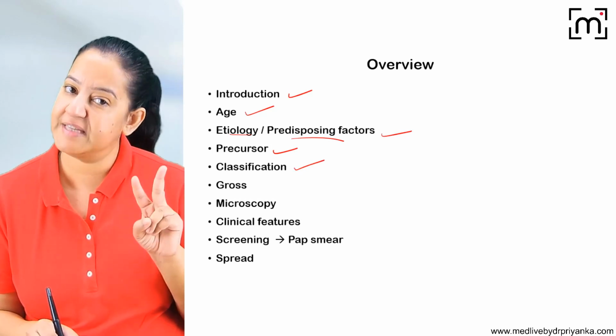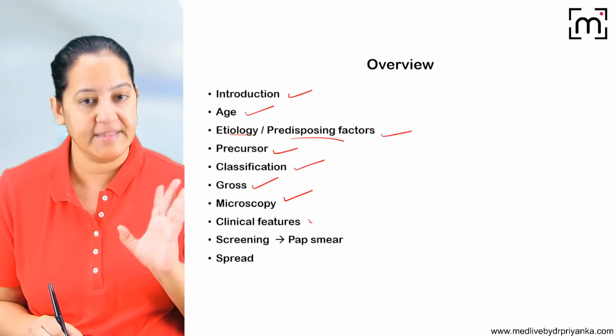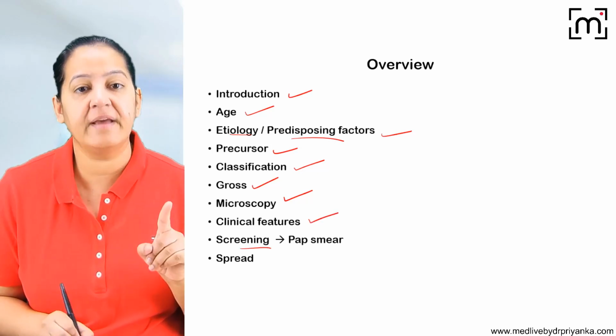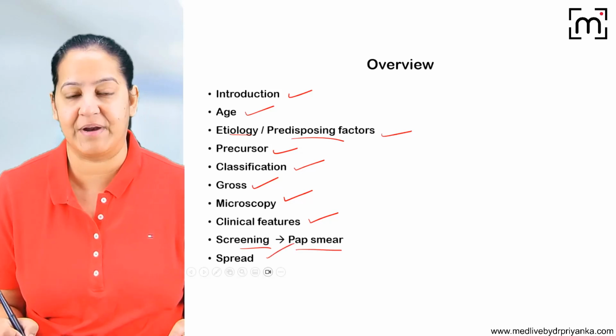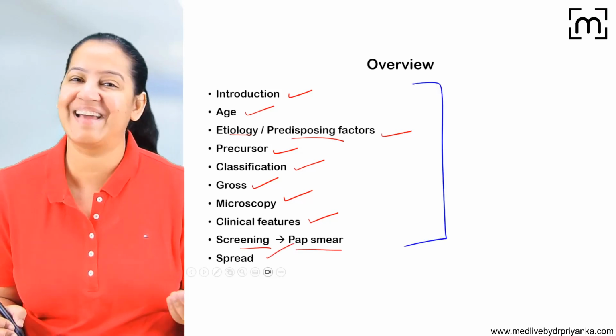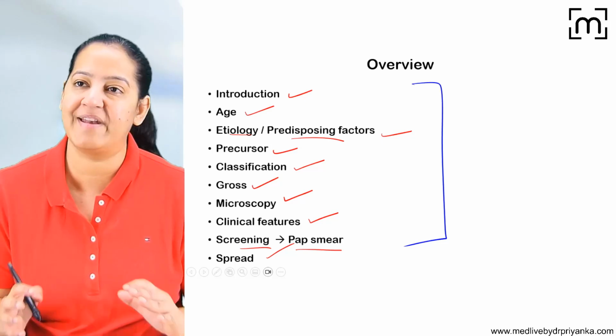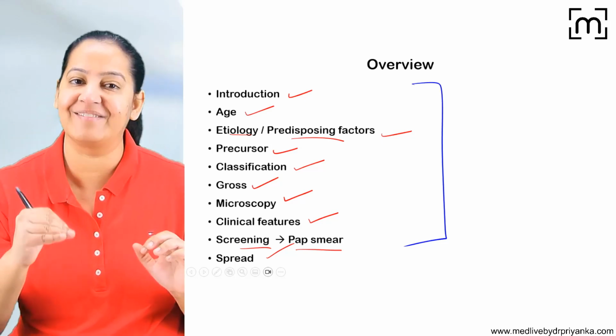In the classification, we will see two important types. We will see the gross of each of them and the microscopy of each of them. Then the clinical features, the screening. The most important screening is the pap smear, the details of the pap smear, and finally the spread. So you have to learn this overview. Don't learn the details inside the overview; that has to be understood and expressed in your own words. I will explain everything, all the details under these headings.